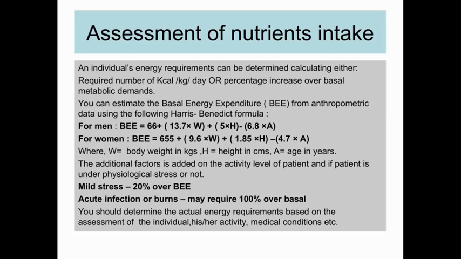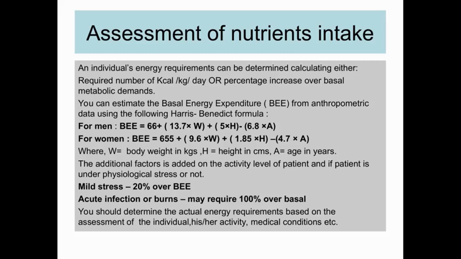The last point is important, which says that acute infection or burns may require 100% over basal, which in other terms means that a burn patient may require a high calorie amount compared to the sedentary or normal energy intake. To a burn patient, we might be giving more calories.